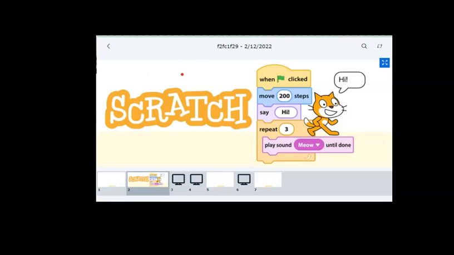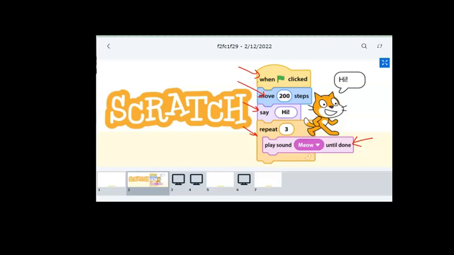Okay. So Ans and Jamil, can you see something here on my screen? There is an image. Yeah, Scratch, when clicked, move 200 moves, say hi. Yeah, these are the blocks, right? These orange, blue, violet, and then the light orange color, and there is another inner block. These are the blocks which are given in Scratch, and we have to drag and drop them in our working space so that we can create some program. There are few things that we have to reinforce from our mathematics.